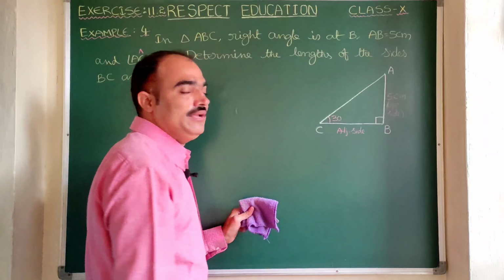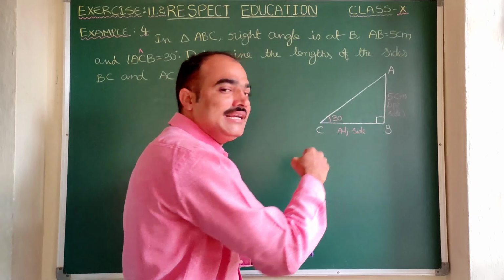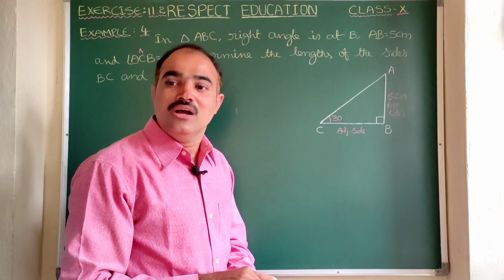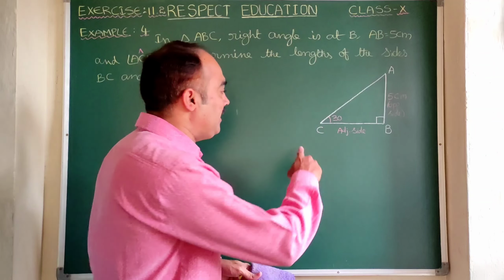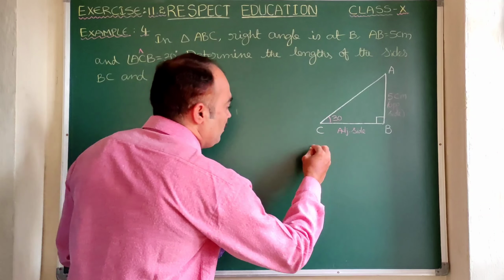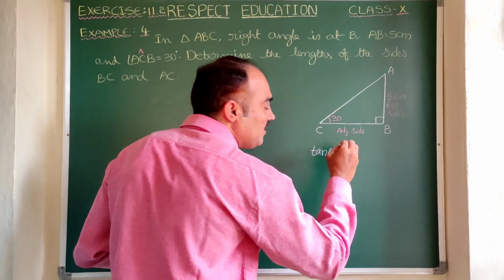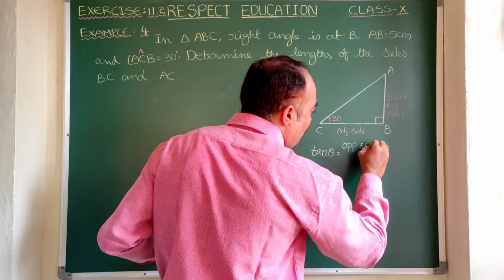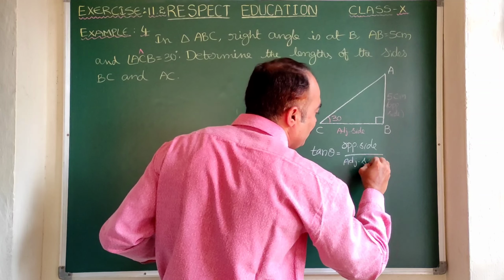Now can anyone tell me which trigonometric ratio has a relation between the opposite side and the adjacent side? Tan theta. Or another one is cot theta. So here let us use tan theta to find BC. First, let us apply tan theta. What is the formula for tan theta? Opposite side to theta by adjacent side to theta.